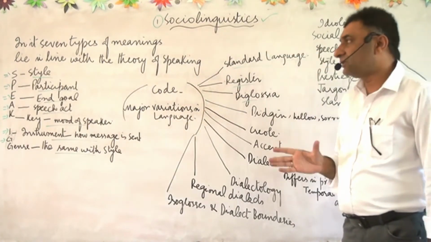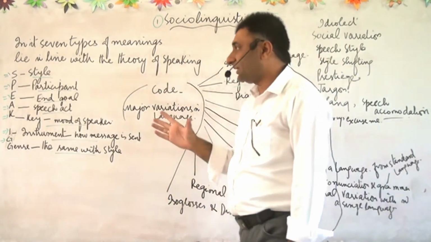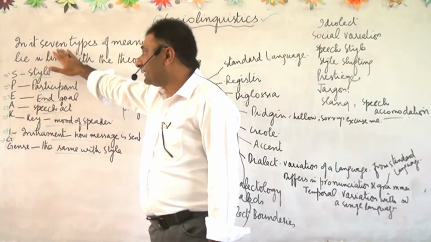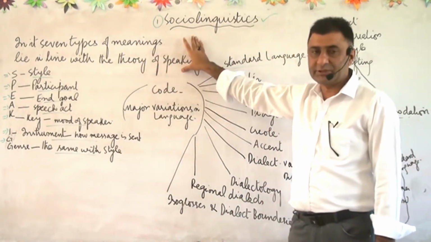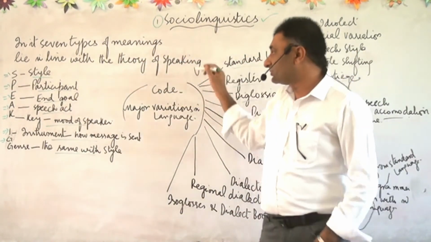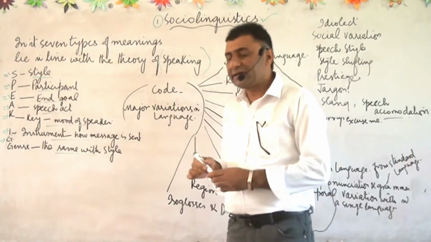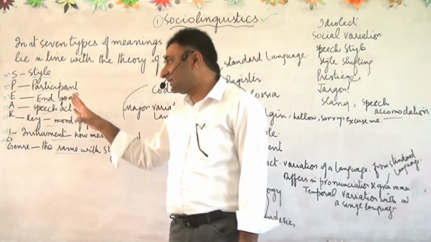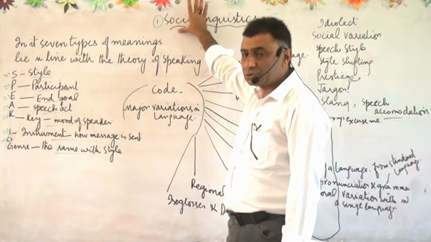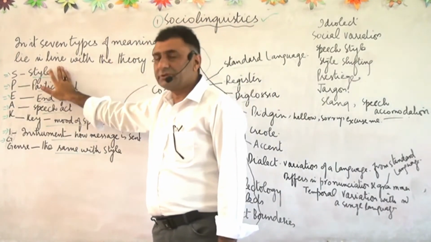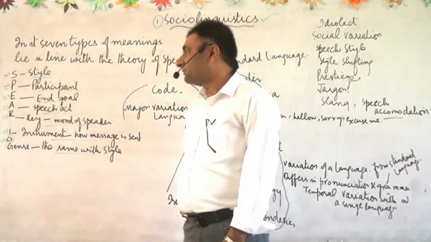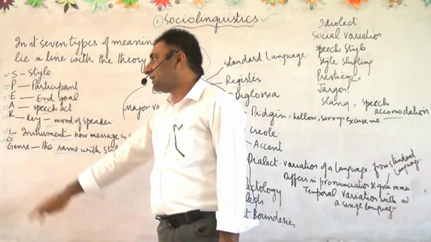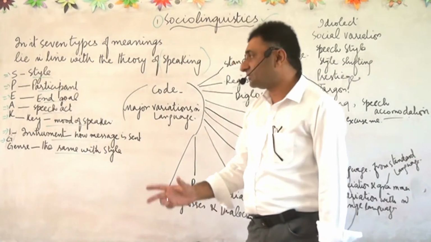If we want to describe it in the best manner, here it is. In it, seven types of meanings lie in line with the theory of speaking. So we will have to keep in mind this word, speaking. Let us concentrate on it, and then we will come to know what sociolinguistics actually is. What are the things we discuss in sociolinguistics? The very first thing is S, and S stands for style.